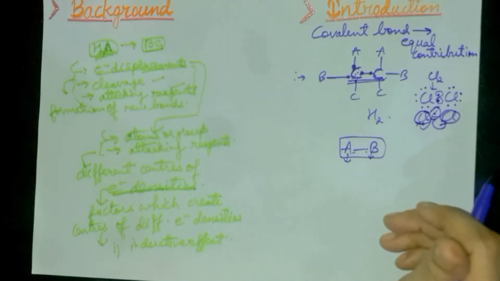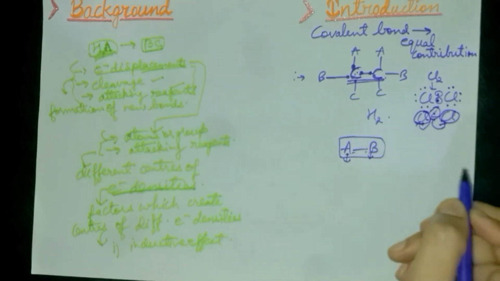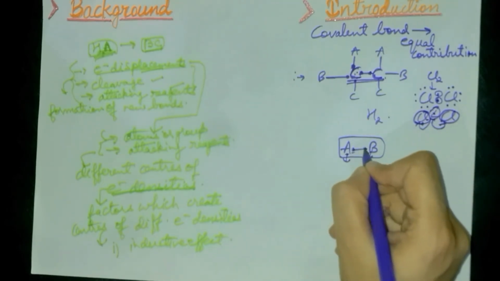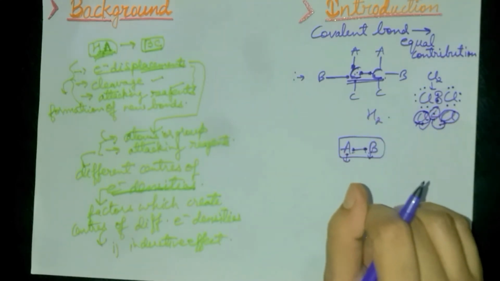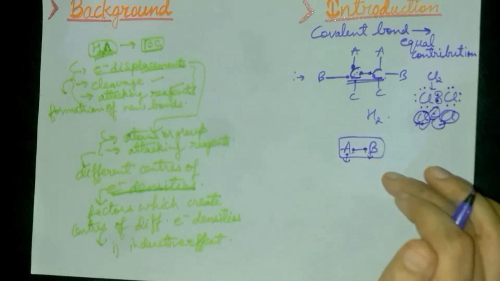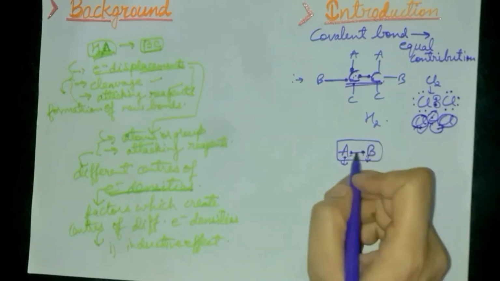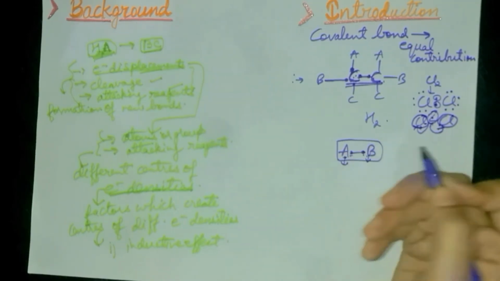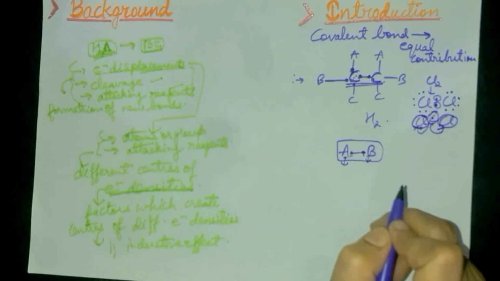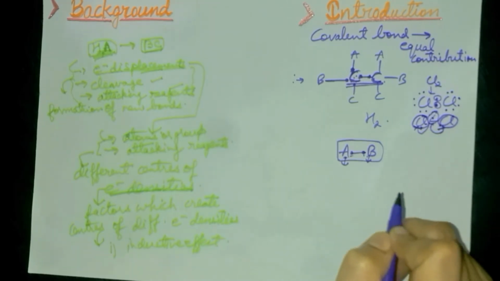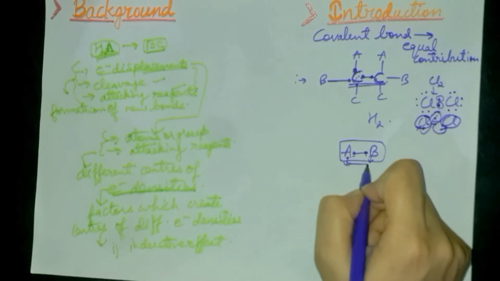So the electron pair does not remain in the center. If both have different electronegativities, the electron pair that forms the covalent bond between them will not be in the center, but is attracted towards the more electronegative atom. Thus the bond becomes somewhat polar, due to unequal sharing of the electron pair. So here you can see unequal sharing of the electron pair making the bond polar.